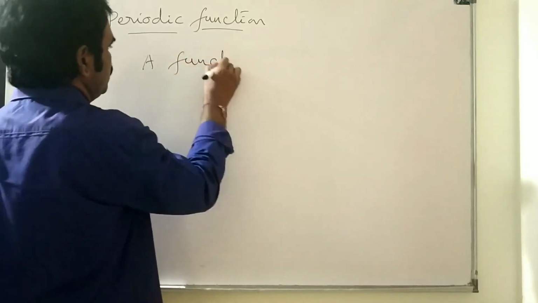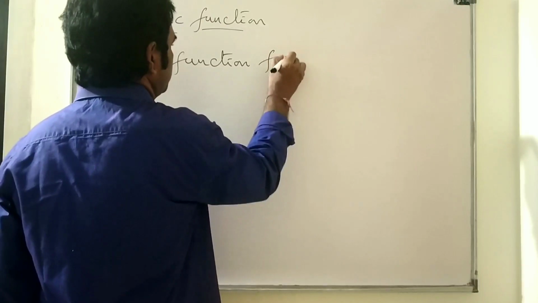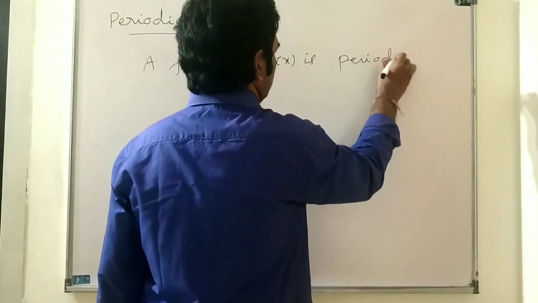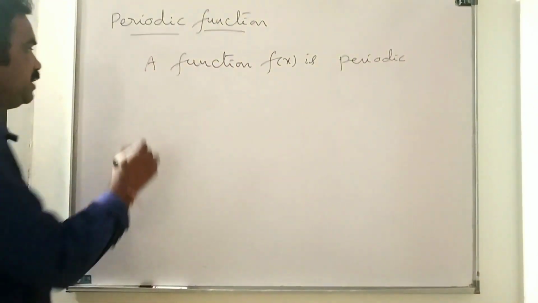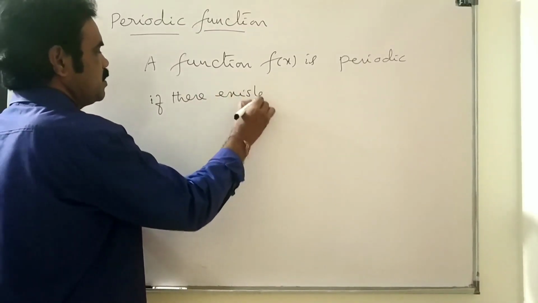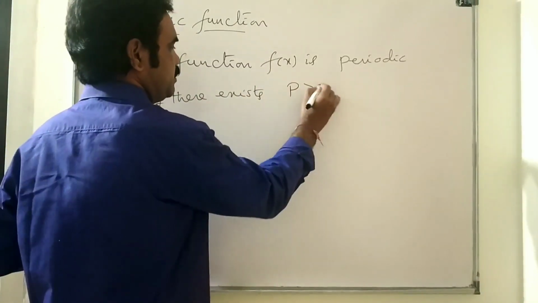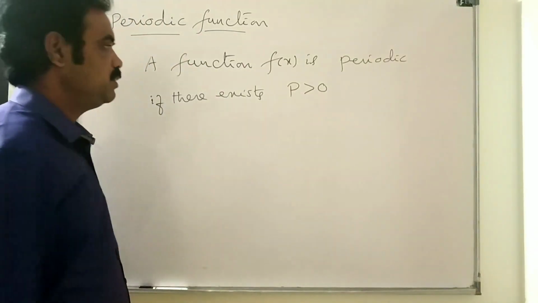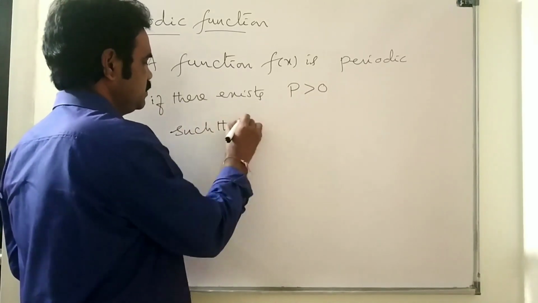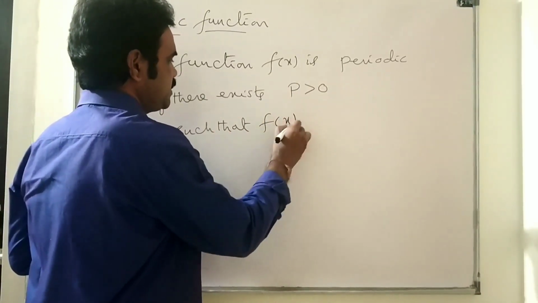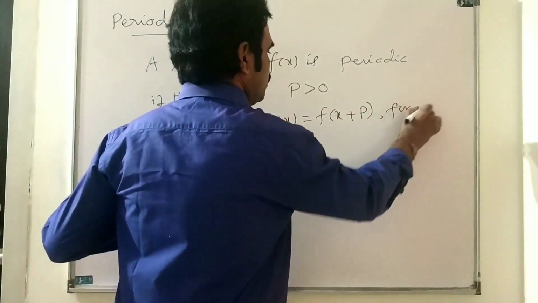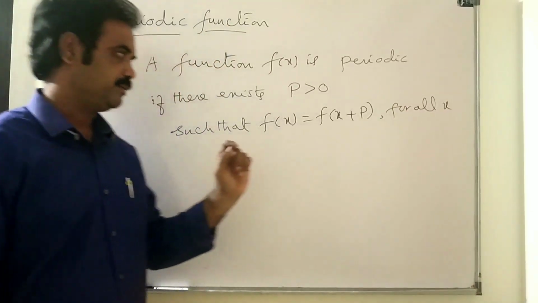A function f of x is said to be periodic if there exists a non-zero constant p such that f of x is equal to f of x plus p for all values of x in the domain.